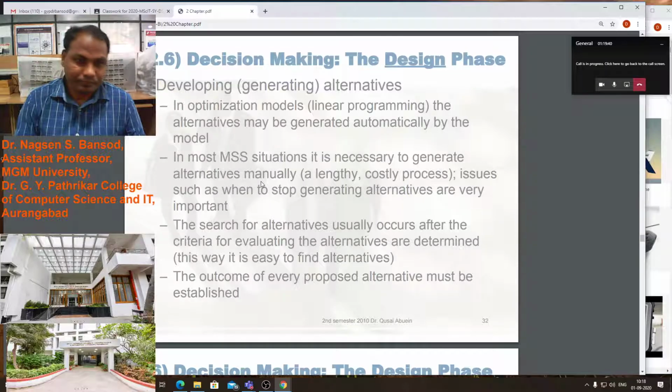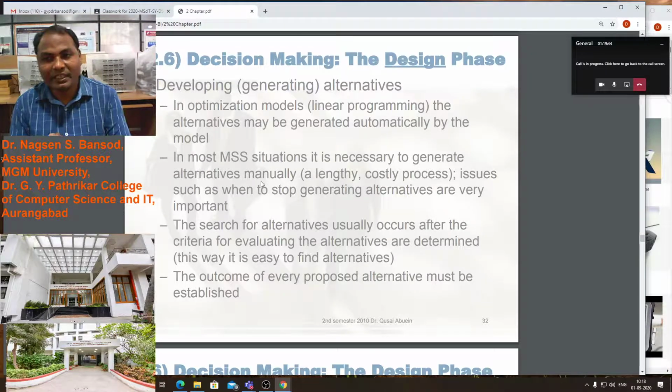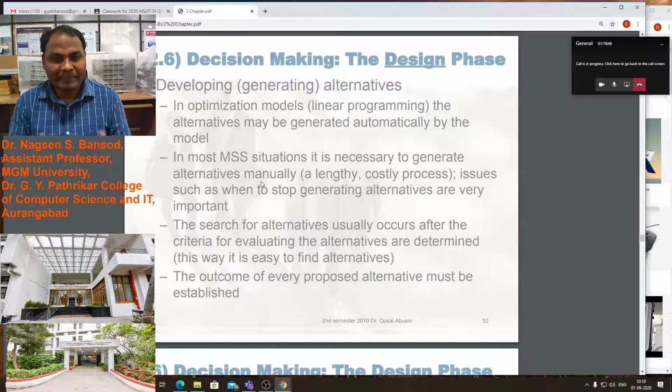Decision phase. Developing generative alternatives. In an optimization model, the alternatives may be generated automatically by the model, because this is linear programming. Developing alternatives or generating alternatives.